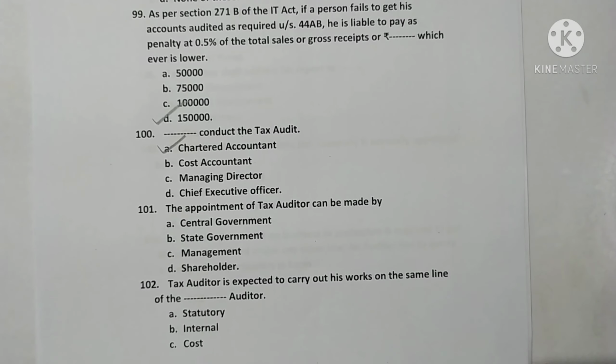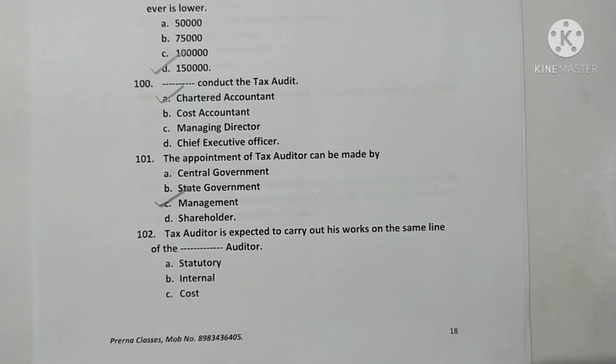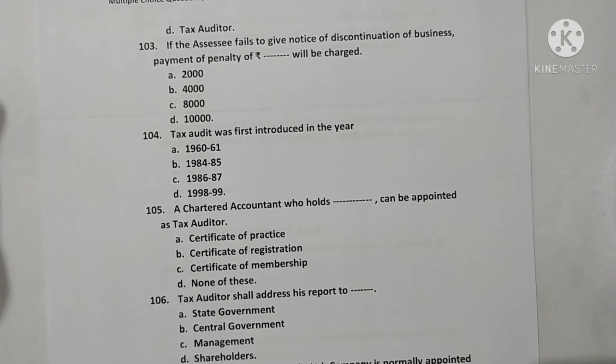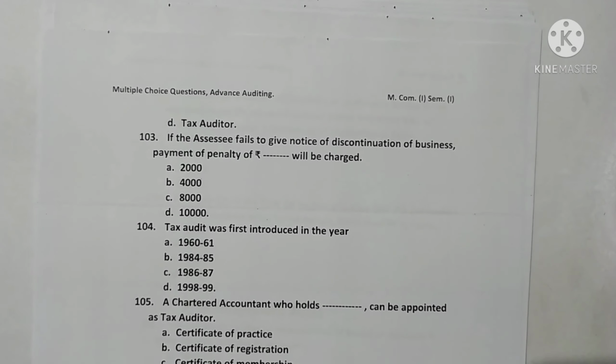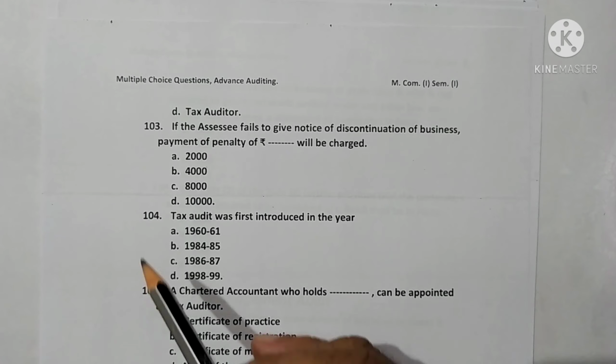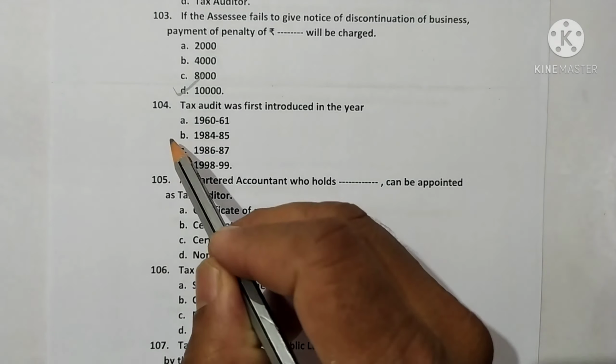The appointment of tax auditor can be made by the management. Here, option C is correct. The tax auditor is expected to carry out his work on the same lines as the dash auditor, as a statutory auditor. Option A is correct. Question 103. If the assessee fails to give his notice of discontinuation of business, a penalty of rupees 10,000 will be charged. Here, option D is correct. Question 104. The tax audit was first introduced in the year 1984-85. Here, option B is correct.